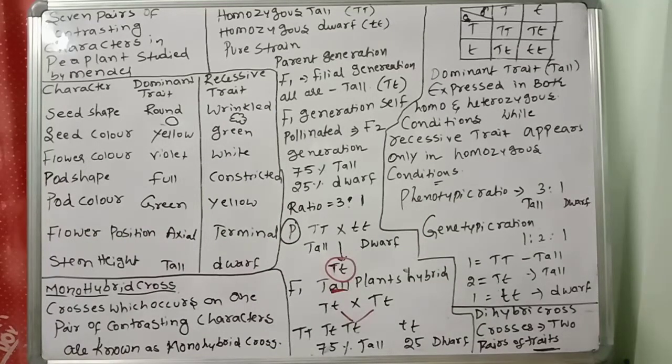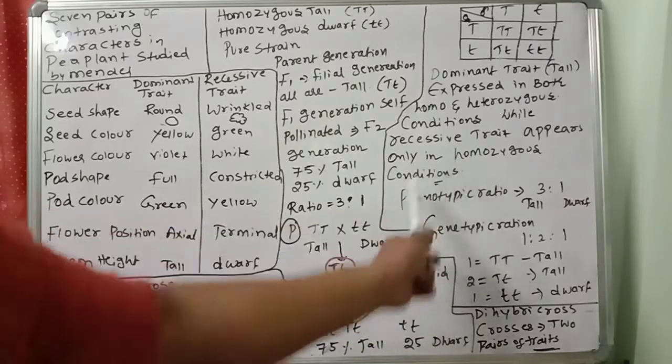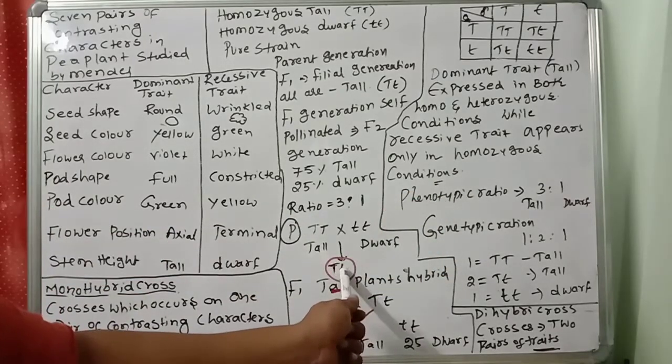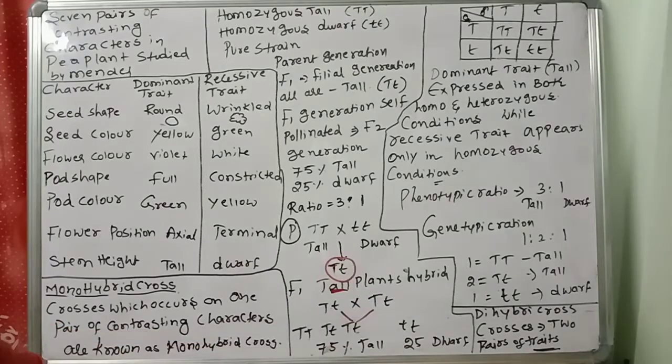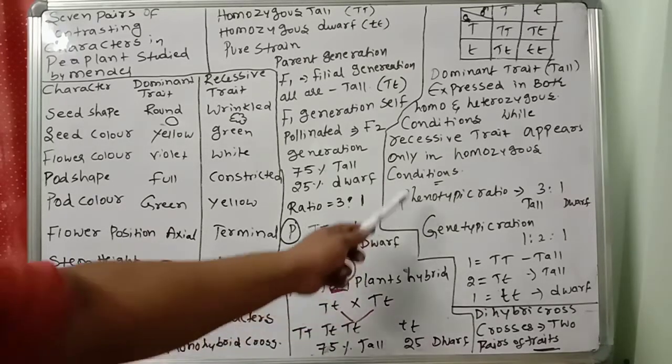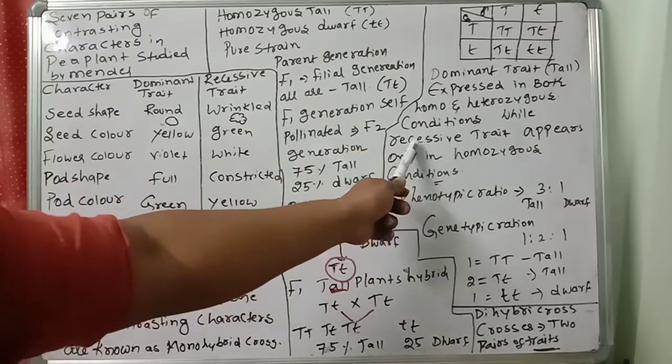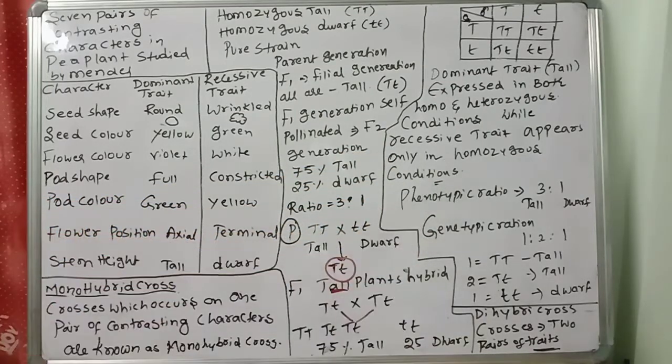Of the two characters of the parents, only one expresses itself in the hybrids. This character is termed a dominant trait and the other is recessive. Only tall is expressing; the other one is not expressing. That is recessive. In both homozygous and heterozygous conditions we see tallness, but the recessive trait appears only in the homozygous condition. This is the monohybrid cross, explained by Gregor John Mendel.